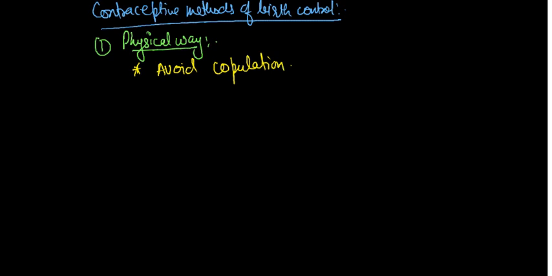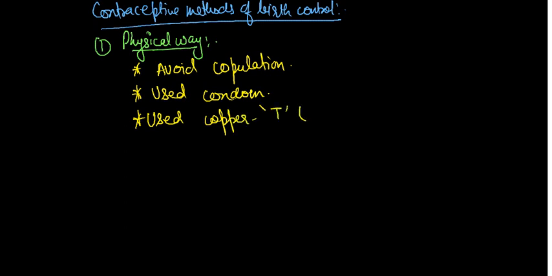The second is to use condoms. The third is to use a copper T, only in females.